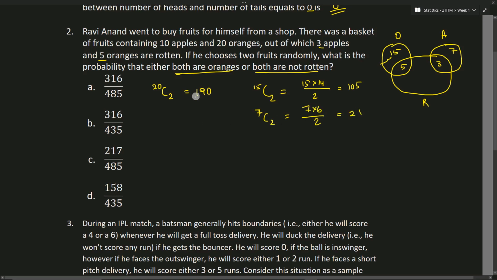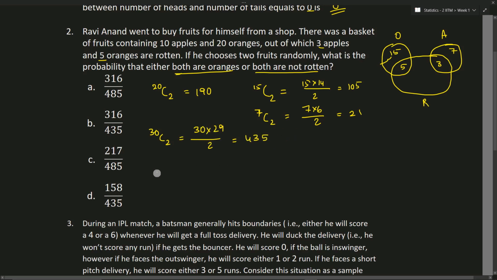So the total number of ways that we can choose 2 fruits from a total of 30 fruits is 30 choose 2, that is nothing but 30 into 29 divided by 2, that equals 435.